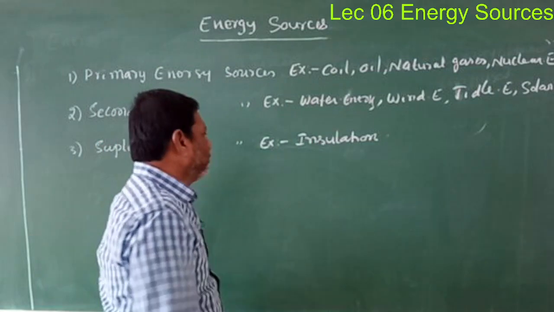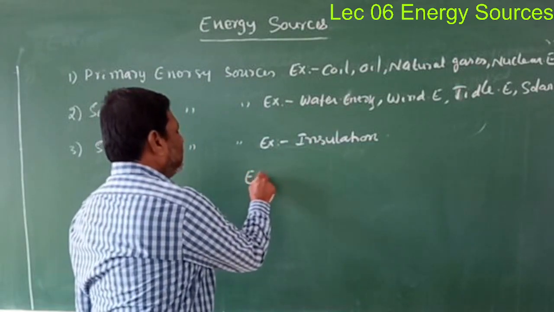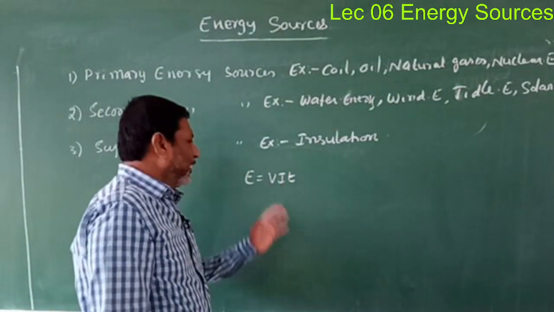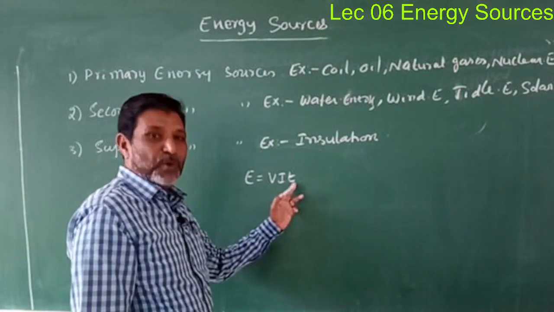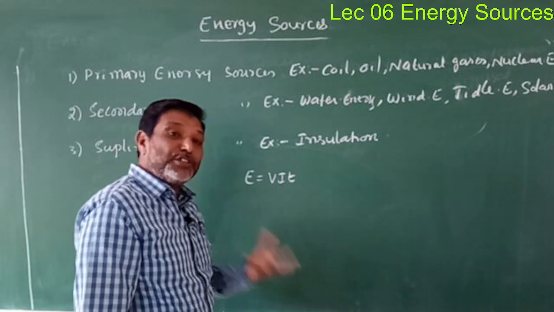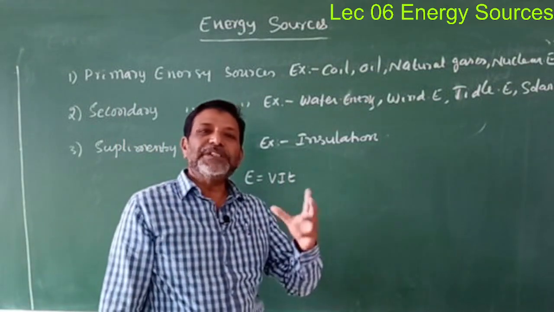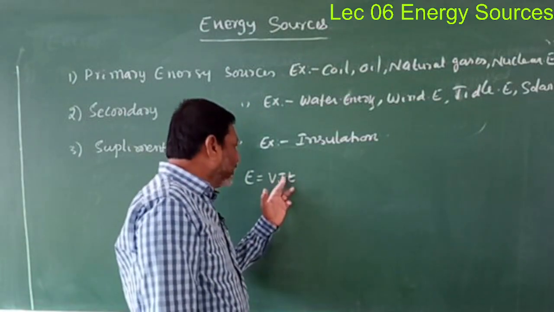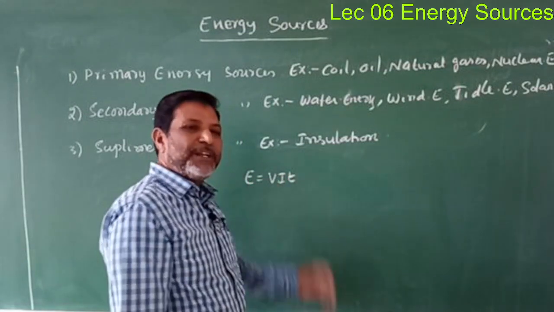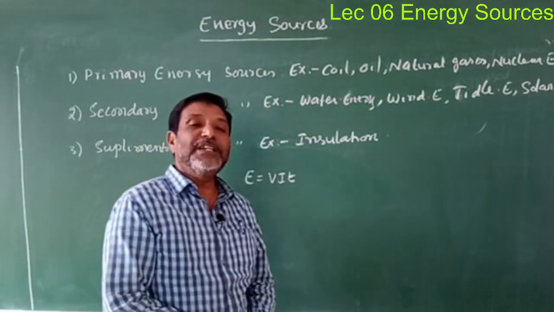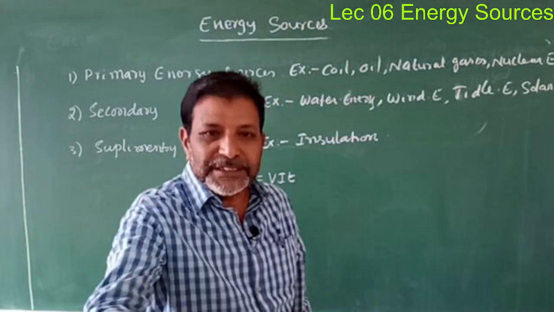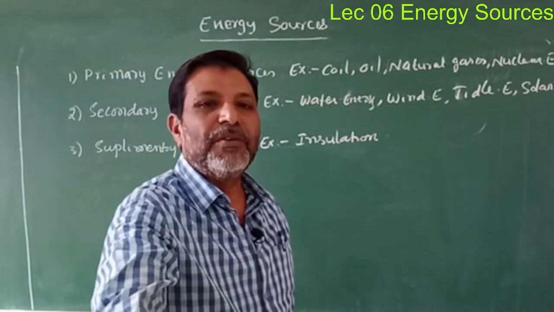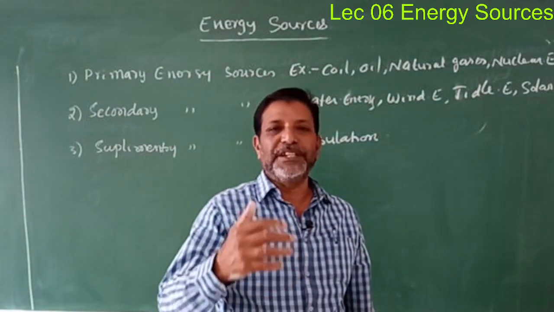Now, for example, the energy formula: E is equal to V I T. This is the electrical energy formula, with voltage, current, and time of flow of the current. Now, an insulator means which does not allow the current to flow through it, isn't it? If there is no current, that is I is equal to 0, then the energy obtained is 0. So in the case of insulation, energy is almost zero. This is an example for the supplementary energy sources.